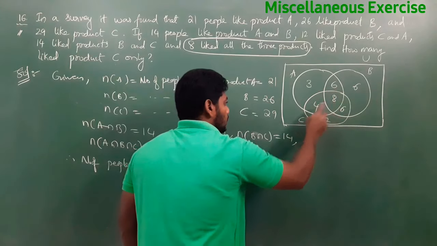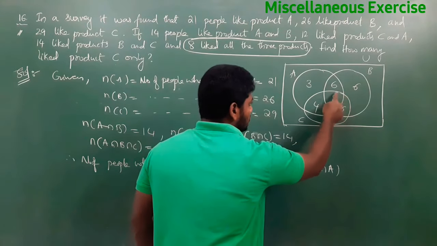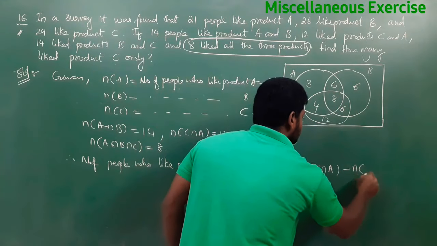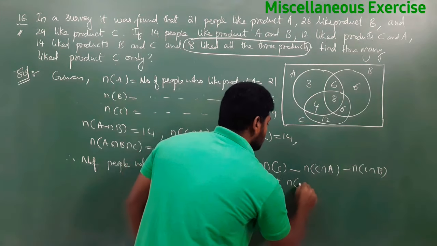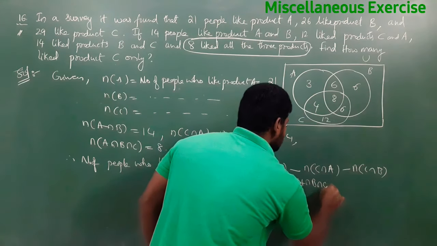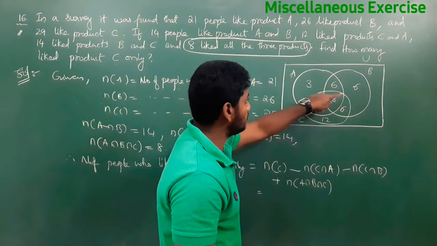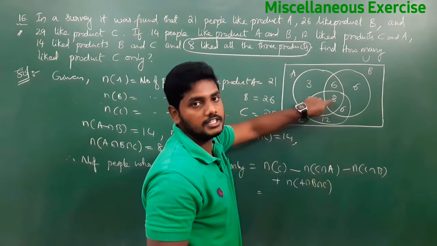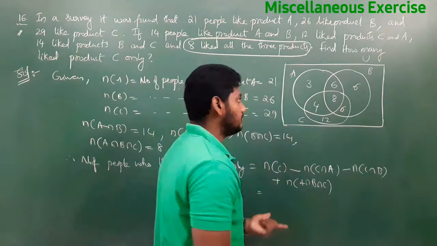So in the total, n of C minus n of C intersection A. This part we delete. Minus n of C intersection B, this part also we delete. Plus n of A intersection B intersection C. Why? Because when we are deleting A and C, and B and C, 2 times we are deleting this part. Identified or not? Now we need to add 1 time, so then it will be clear.